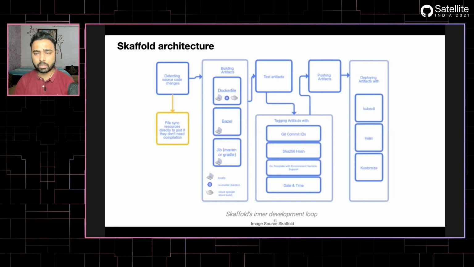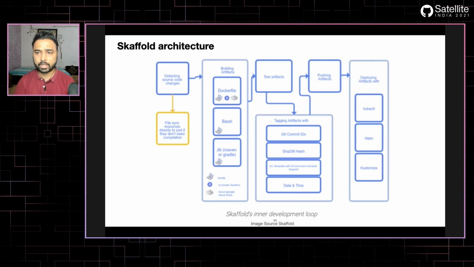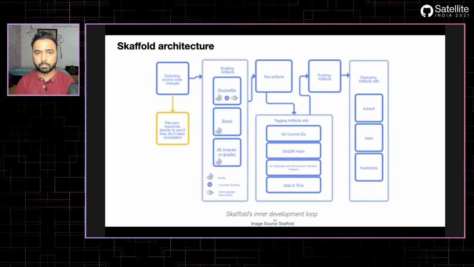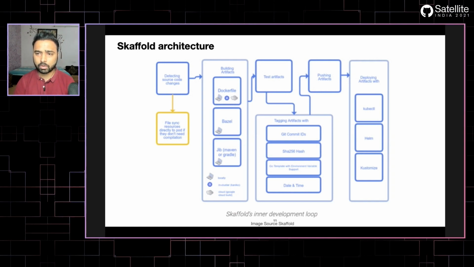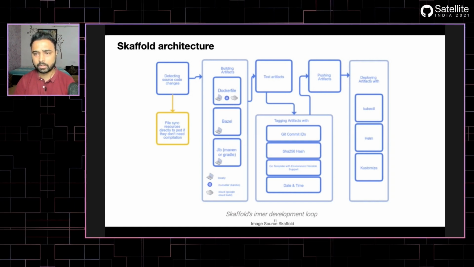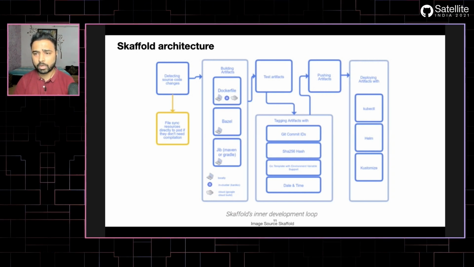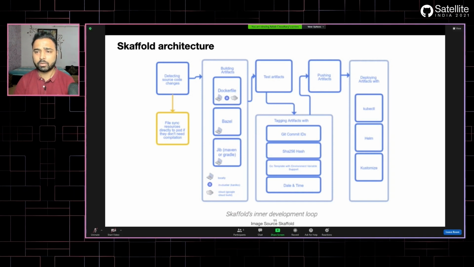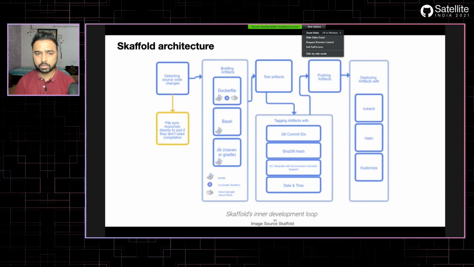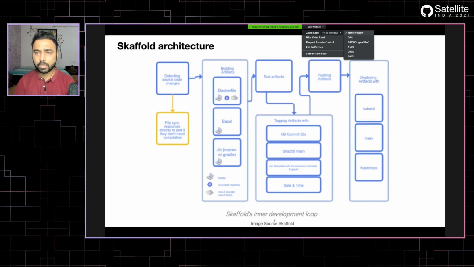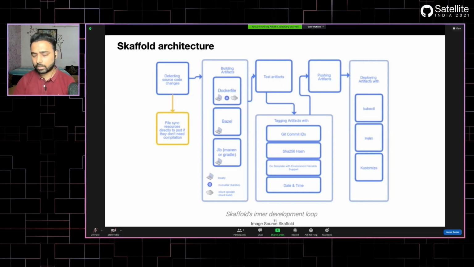As you can see, the thing that I like most about Skaffold is that it has a pluggable architecture. You can pick a build tool or deploy tool of your choice. You may be using Docker in your local, and then you might be using something like Buildpack or Jib or a Maven plugin for your deployment. And in your local, you might be using kubectl for deployment, and then for your production scenario, you are using Helm. So it has all those features. You can pretty much play around with any build tool of your choice, and it has its own tagging strategy